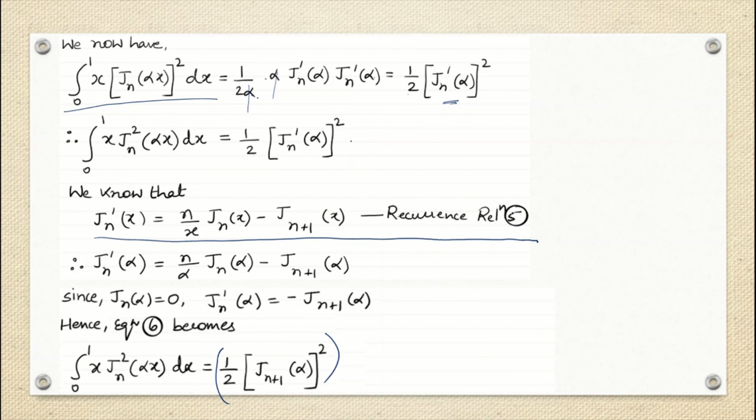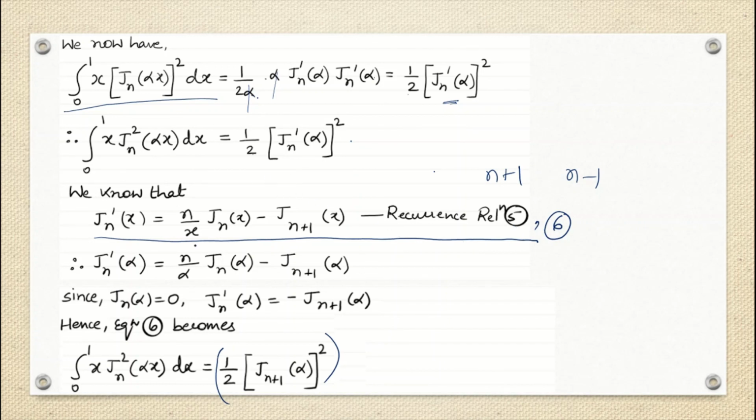Recurrence relations 5 and 6 are useful when we want to write the Bessel function of nth order in terms of n plus 1 order or n minus 1 order, whichever way.